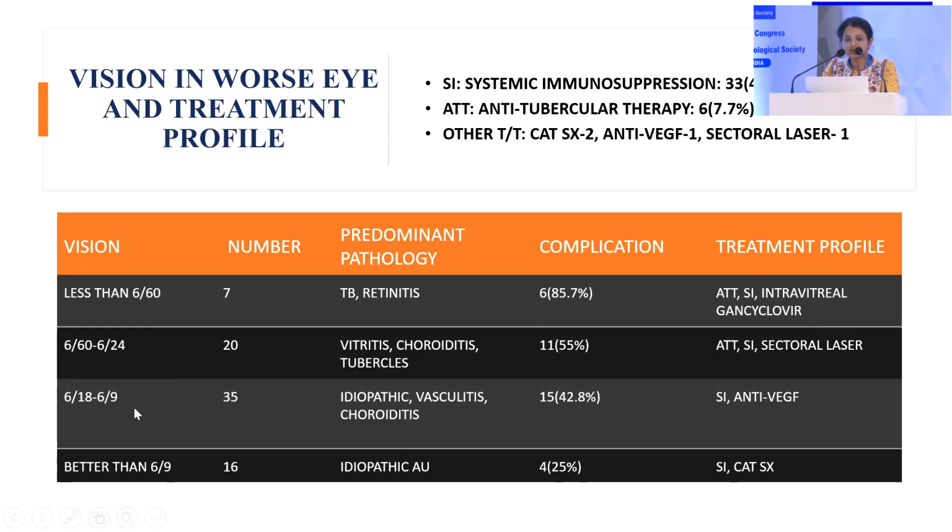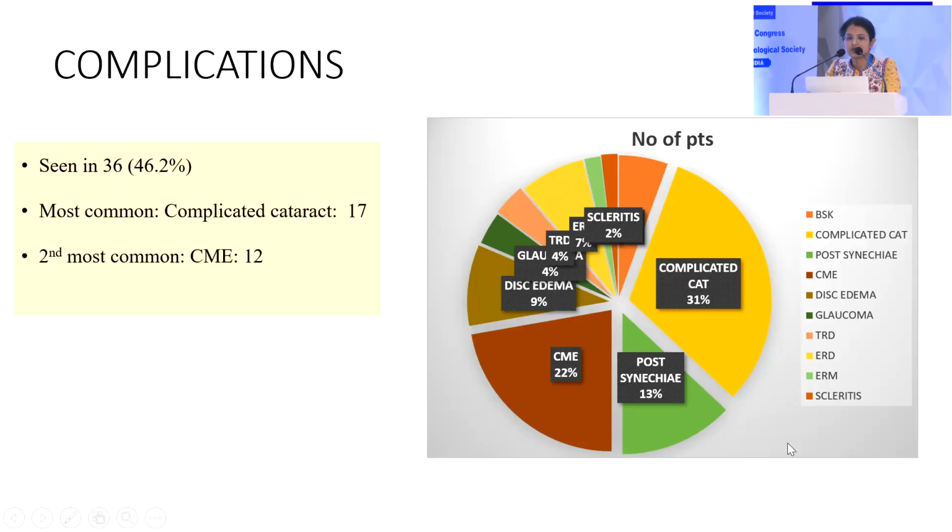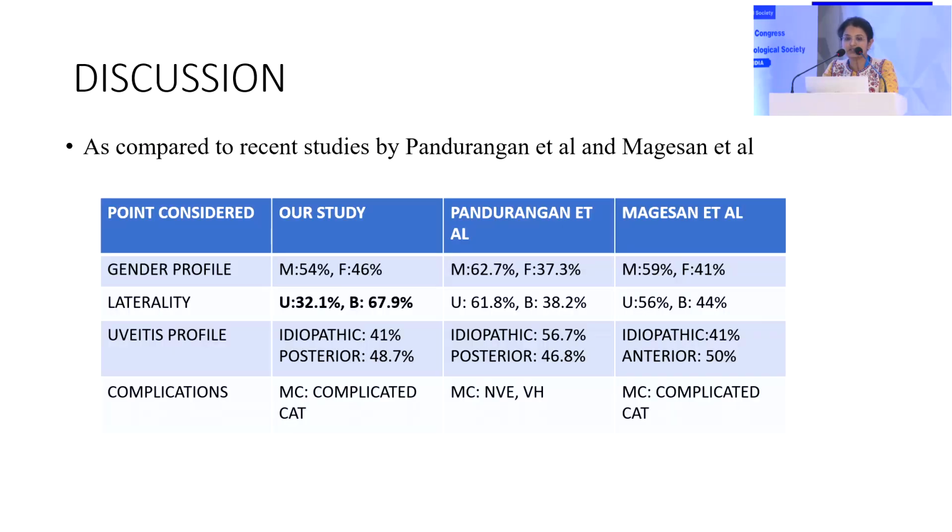Majority of the patients with poor vision had about 6/9 to 6/60, and in most of these we had to give systemic immunosuppression. Coming to the complications, they were seen in about 46.2%, and the most common complication was complicated cataract due to systemic corticosteroid, and the second most common was cystoid macular edema.